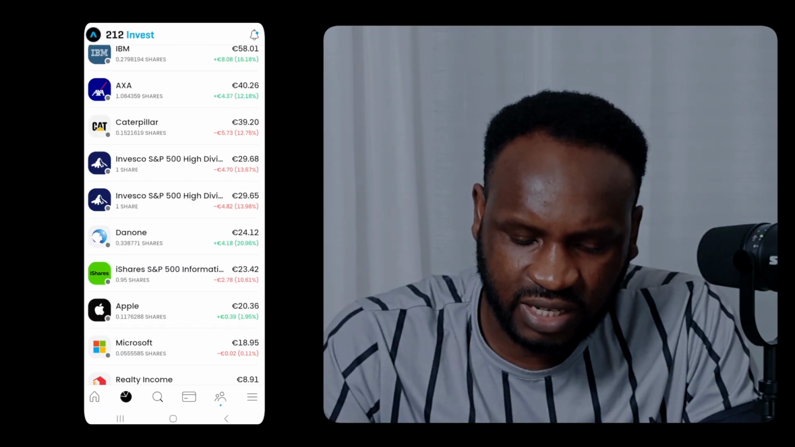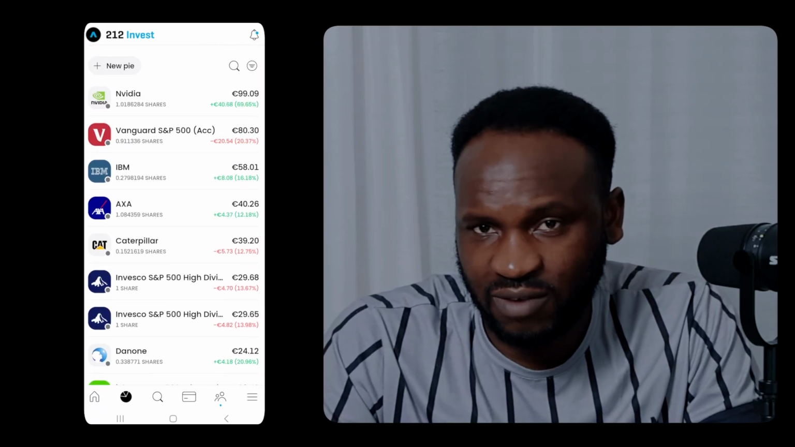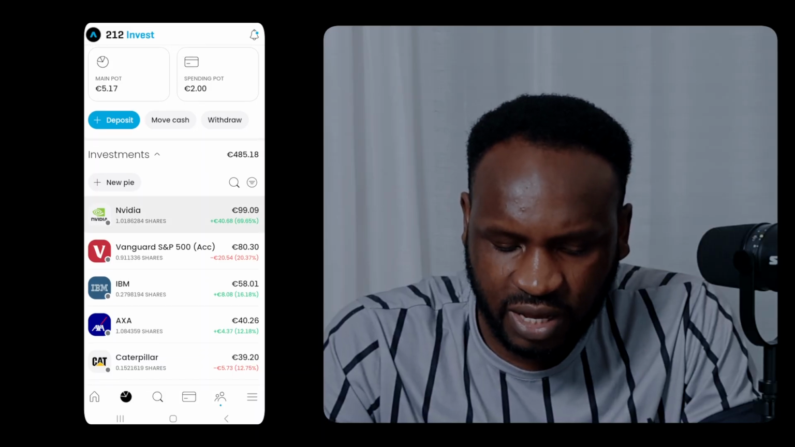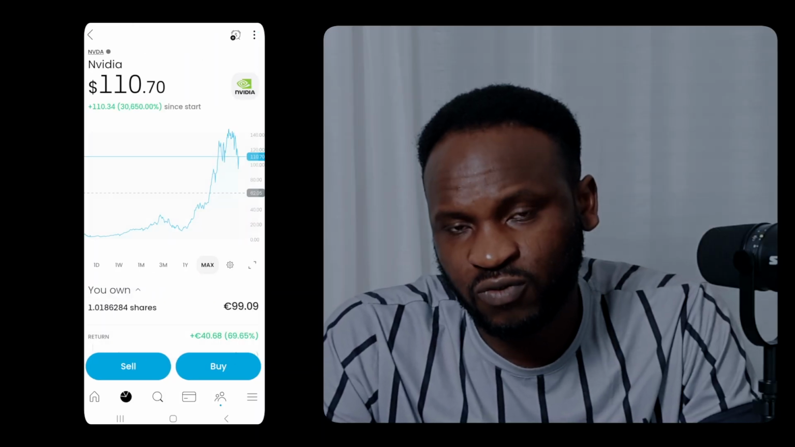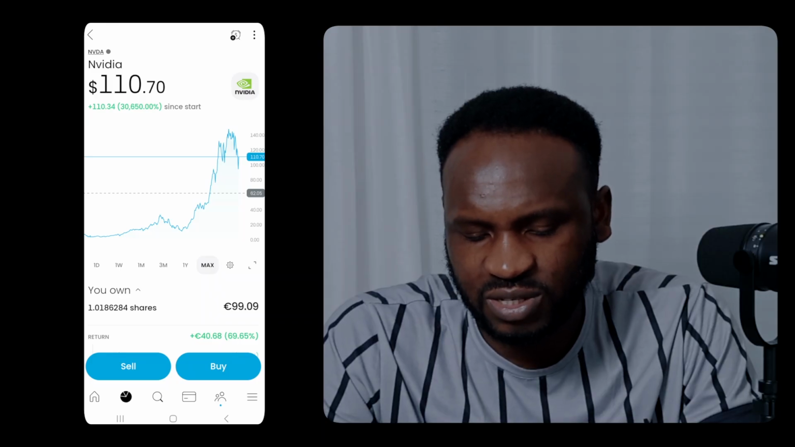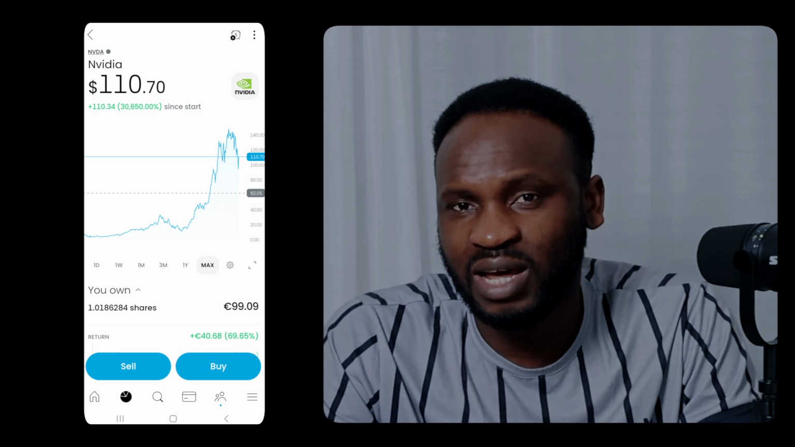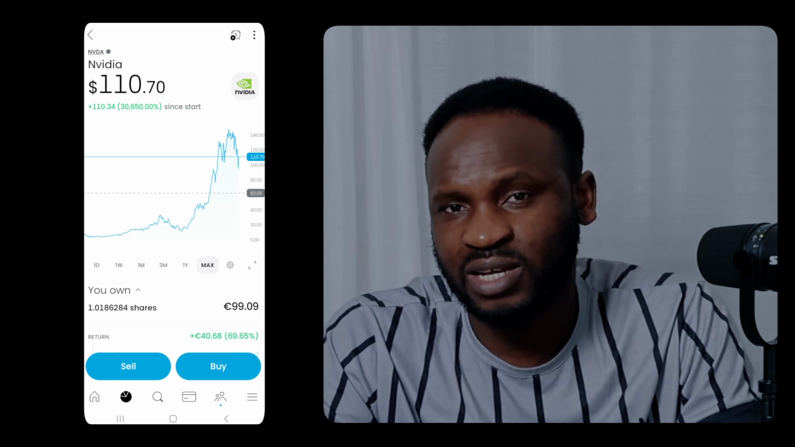So if I scroll down here, you will see other shares that I have invested my money in. All those are individual shares. Like if I click on Nvidia here, I have made a lot of money from Nvidia, honestly, because when I invested in Nvidia, my money tripled, and I made about $100 plus when I invested $100 into this platform.